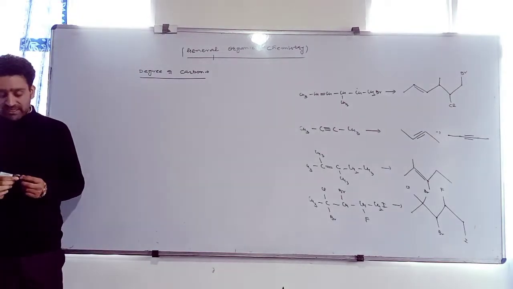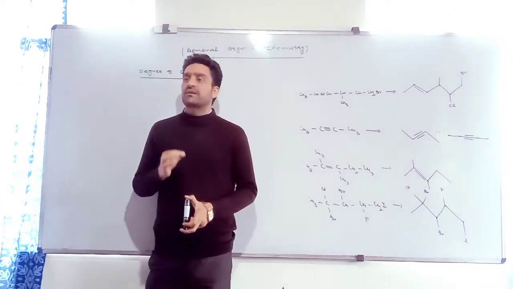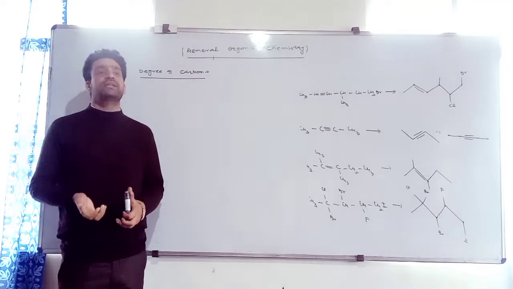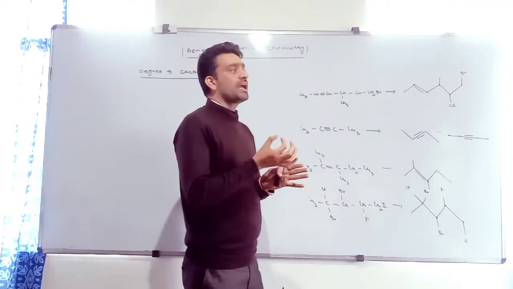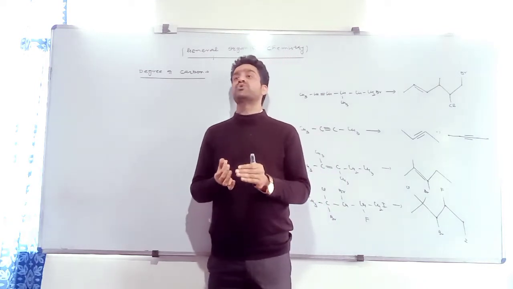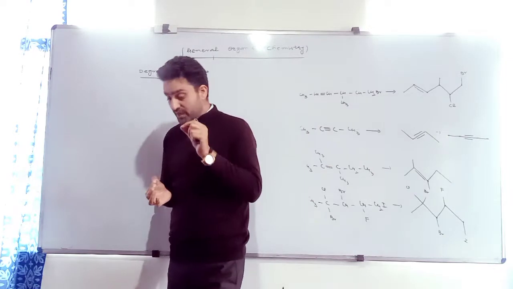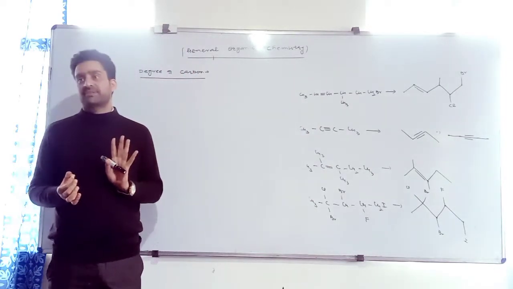Degree of carbon indicates how many times a given carbon atom is attached to other different carbon atoms. That is called degree. On the basis of degree, we differentiate carbon atoms into four types.